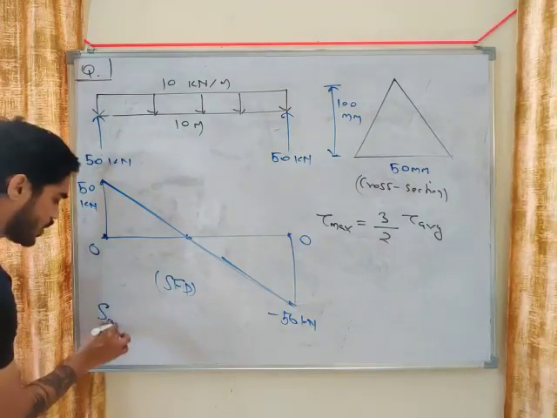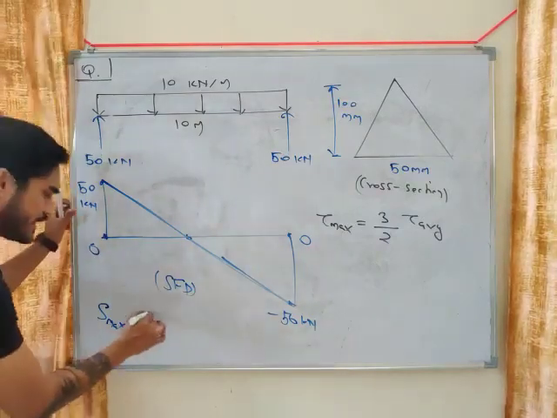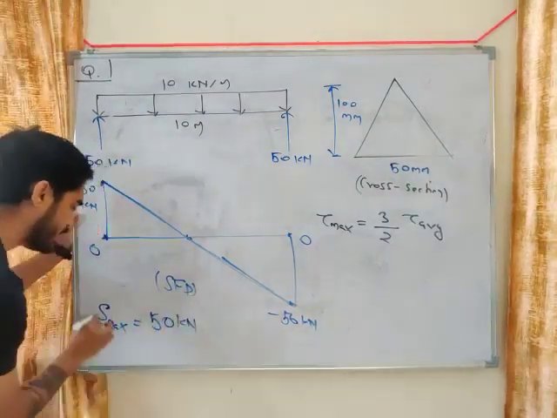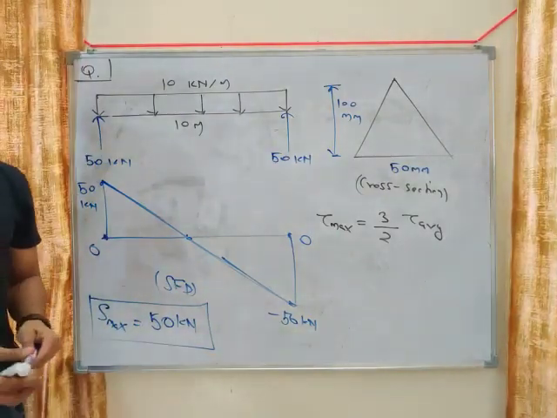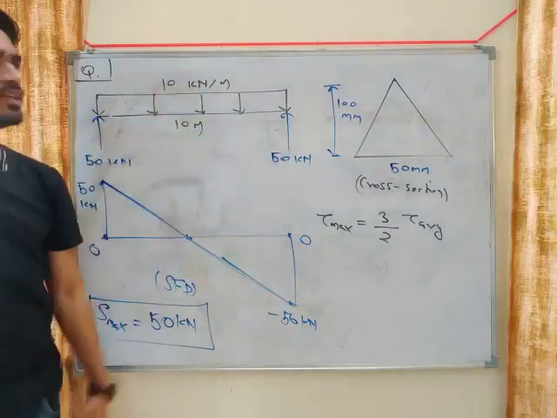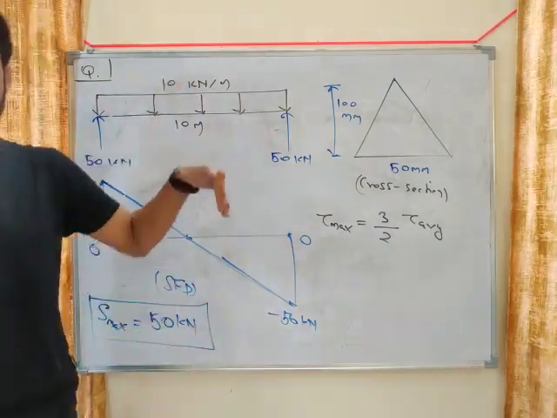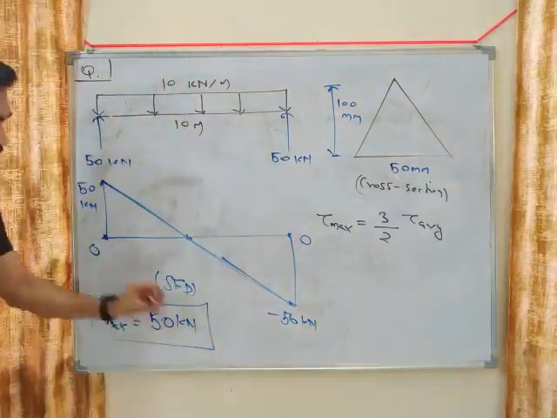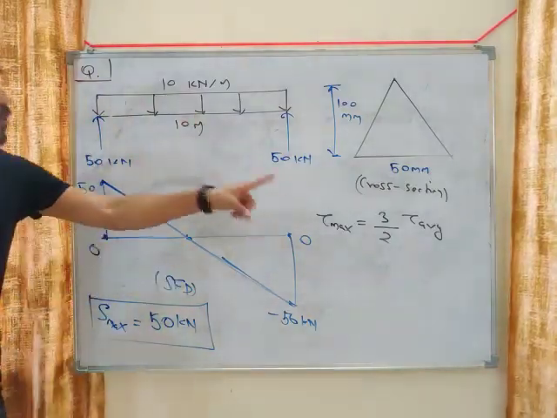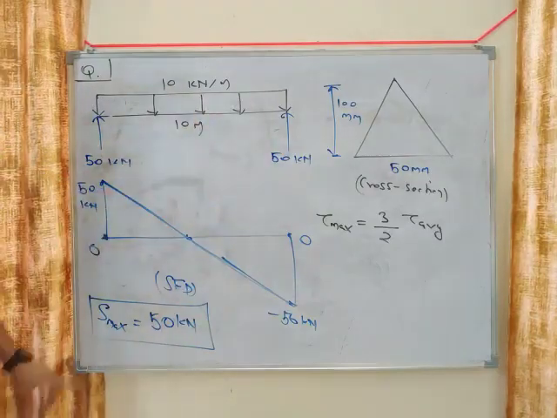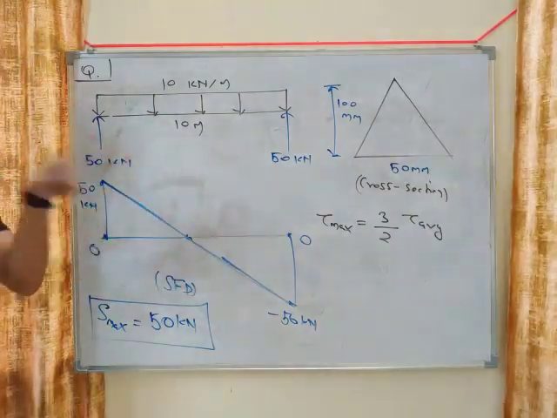What is the maximum shear force in this diagram? It is 50 kilonewton. This is the mistake that most of the students make. They directly put shear force equal to 100. 10 into 10, 100, is not shear force. It is the total load. Maximum shear force is only 50 kilonewton. So don't make this mistake. You have to draw this diagram and see what is the maximum shear force.